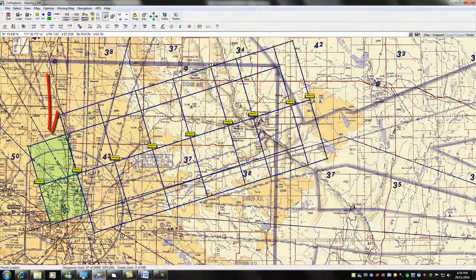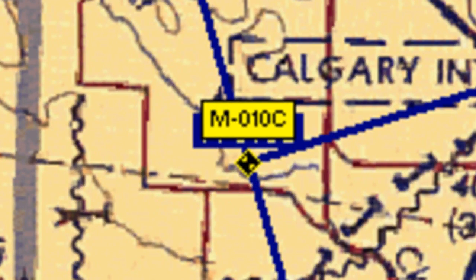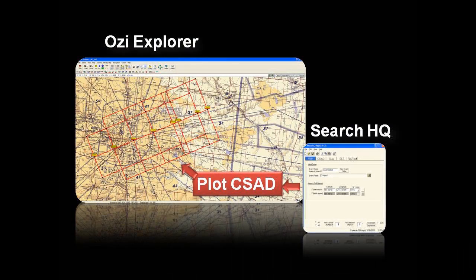Search HQ also plotted the area 10 miles before the last known position and 10 miles past the destination. Notice the 10 nautical mile point before the last known position has the waypoint name -10. It has also plotted the 5-mile secondary search areas around the CSAD. You can see that Search HQ quickly plotted a CSAD that would take a long time with a conventional ruler and pencil.